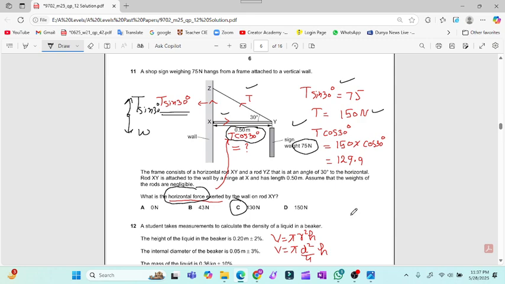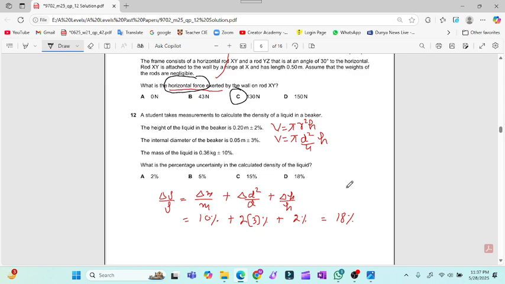Now question number 12. This is a question related with the first topic, which is uncertainty and measurement. The height of the liquid is given, the diameter of the beaker is given, and the mass of the liquid is given. So density is equal to mass over volume. What is the percentage uncertainty in the calculated density of the liquid?